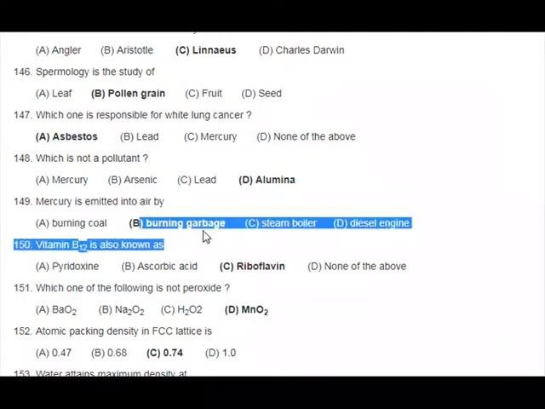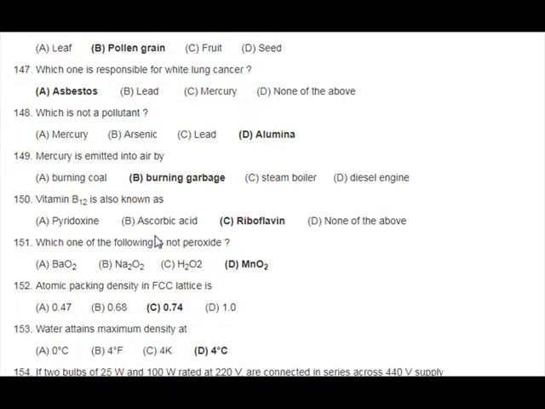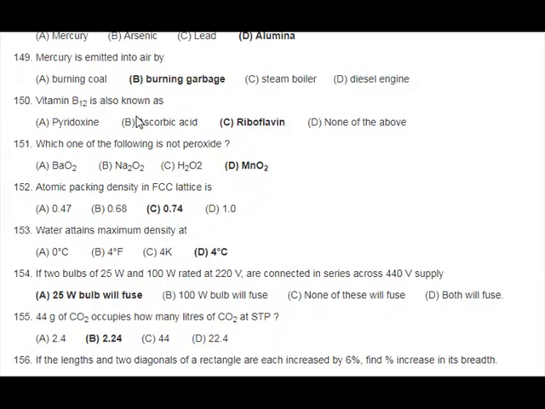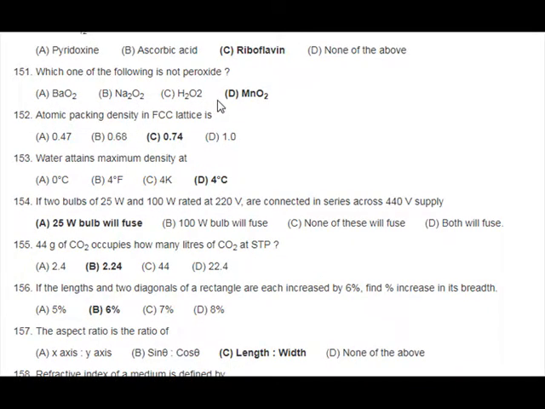Burning coal. B. Burning garbage. C. Steam boiler. D. Diesel engine. 150. Vitamin B12 is also known as: A. Pyridoxine. B. Ascorbic acid. C. Riboflavin. D. None of the above. 151. Which one of the following is not peroxide? A. BaO2. B. Na2O2. C. H2O2. D. MnO2. 152. Atomic packing density in FCC lattice is: A.